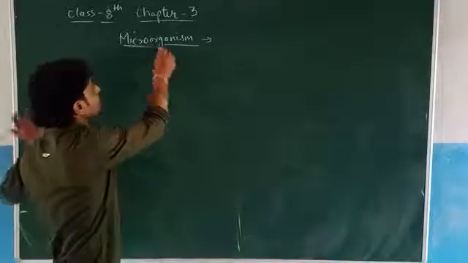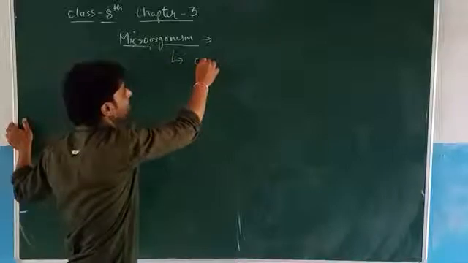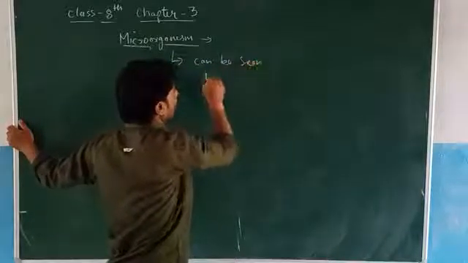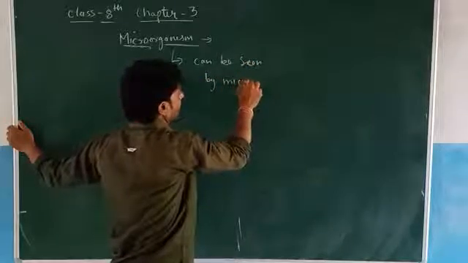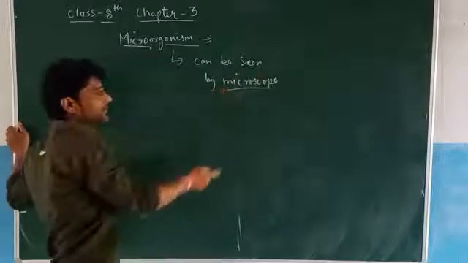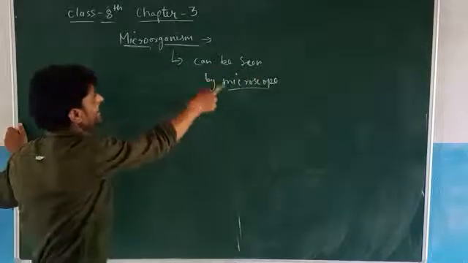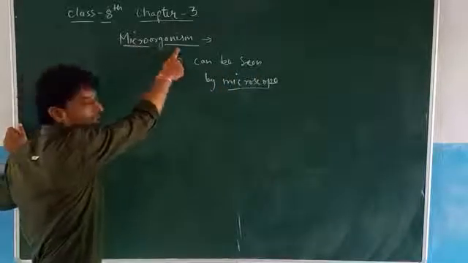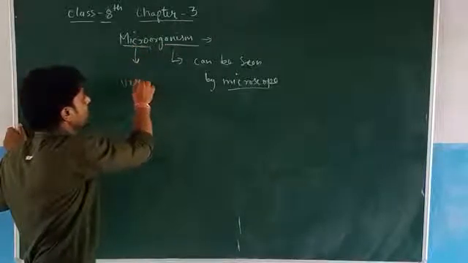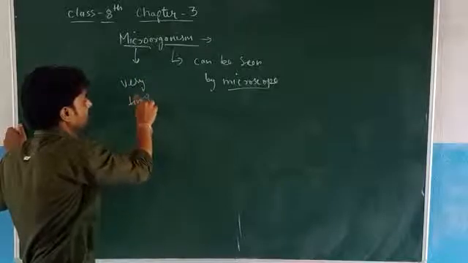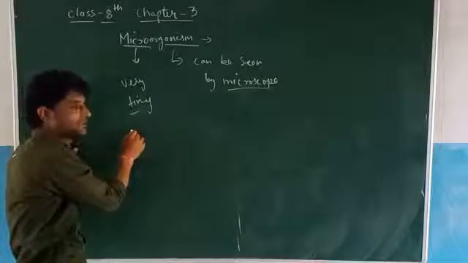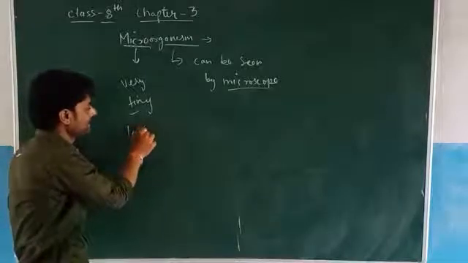What is this microscope? We will see this later, but first is the microorganism. Micro means very minute and very tiny, and its value is 10 to the power minus 6 meter.